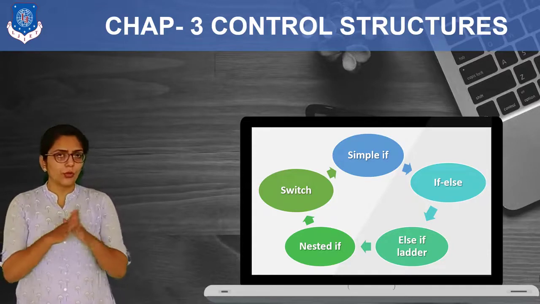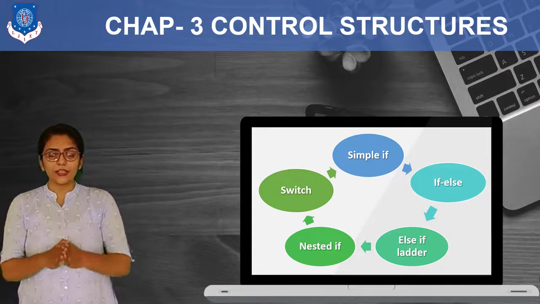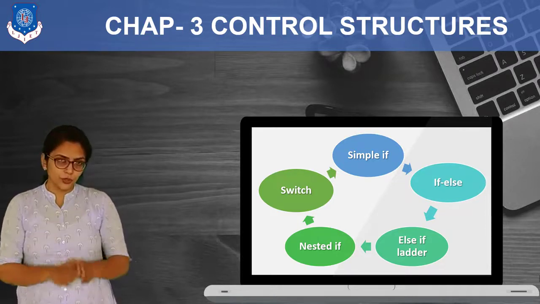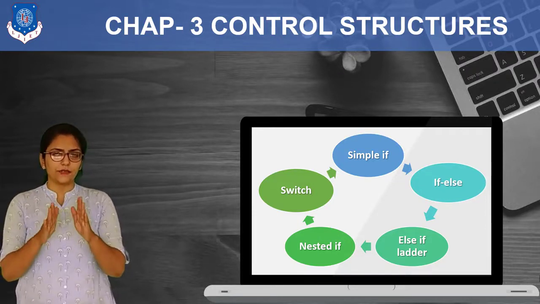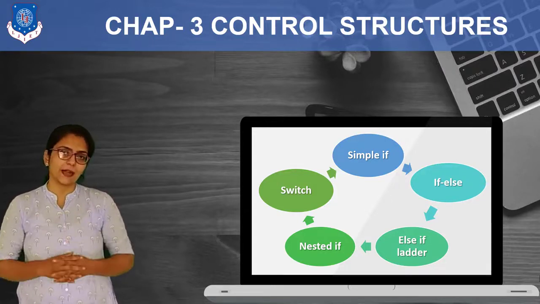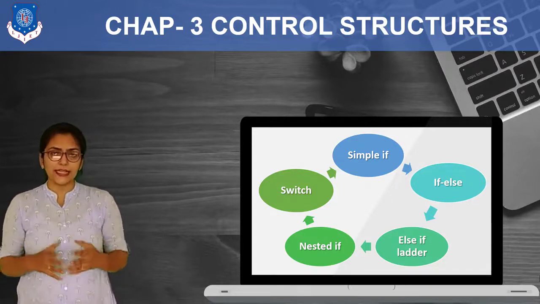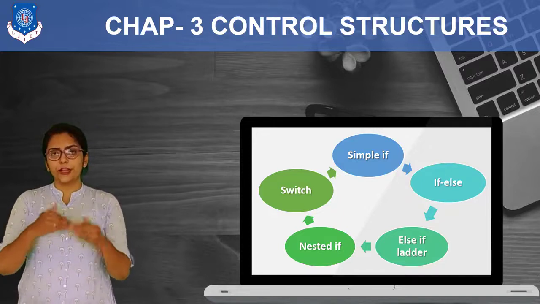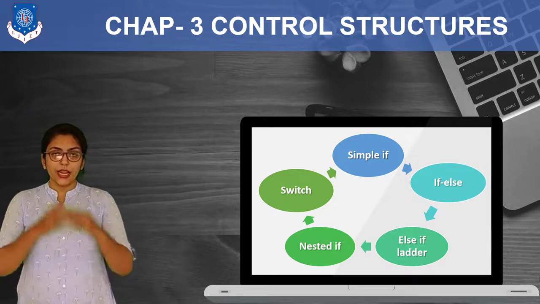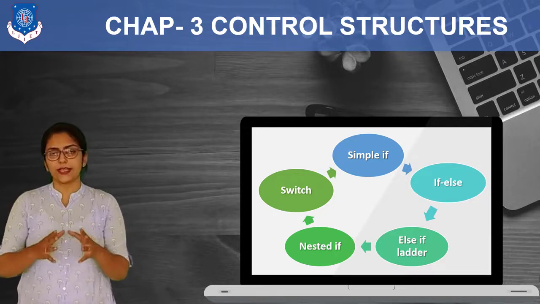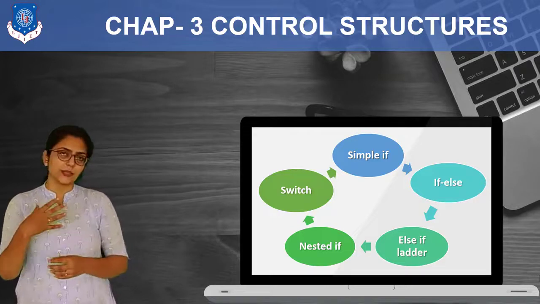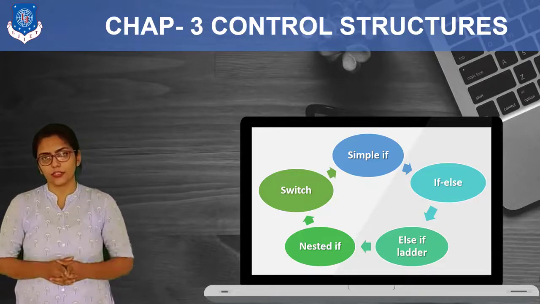But before going through the coding part, let me introduce you to the flowchart part. If you have seen the flowchart and algorithm video, then you must have gone through the second example that I gave. In that example, I was printing on screen whether a student passed or not. If the marks of the student are greater than some predefined threshold, then I was saying the student passed and printing that on the monitor.